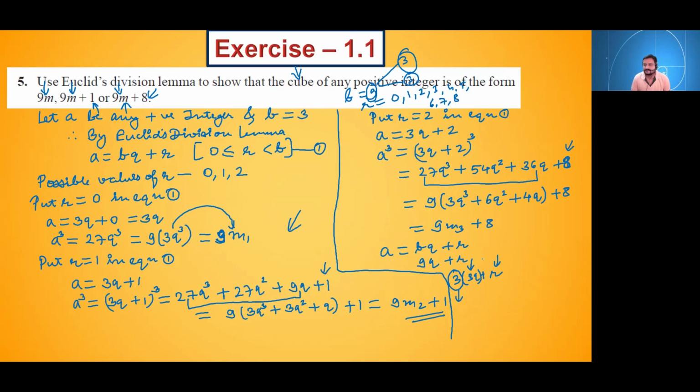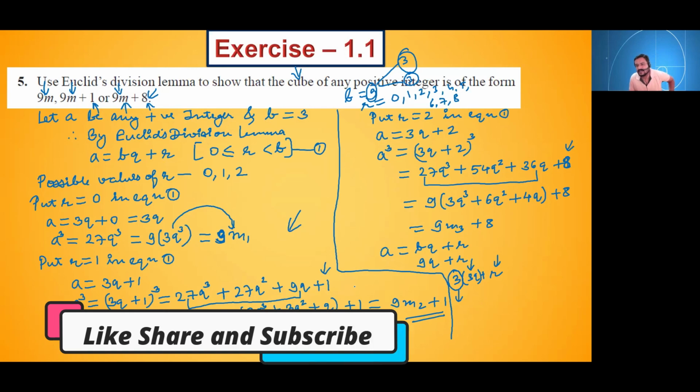If 8 is given, then we can take b as 2. 8 is the remainder, beta. Yes, if 8 is given, you can take b as 2. No problem.